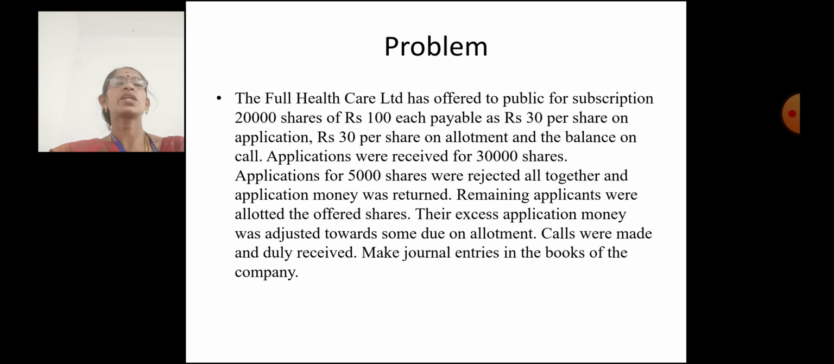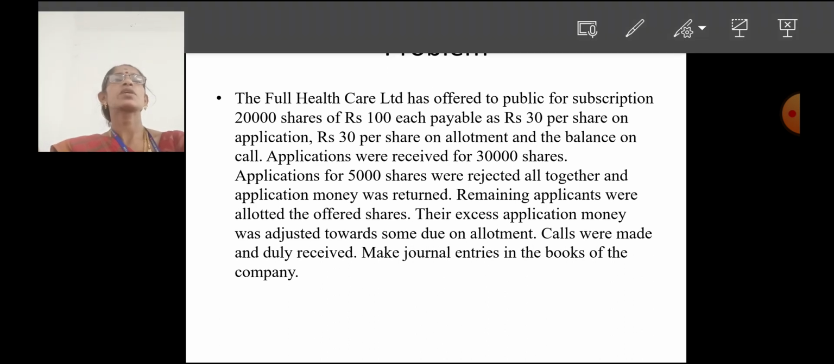Remaining applications were allotted the offered shares. Their excess application money was adjusted towards the sum due on allotment. Calls were made and duly received. Make journal entries in the books of the company. The application money received for 30,000 shares. The application money transferred to capital for 20,000 shares. The rejection of shares, 5,000 shares. Making of first call ₹30, and ₹40 was allotted to the first and final call money.